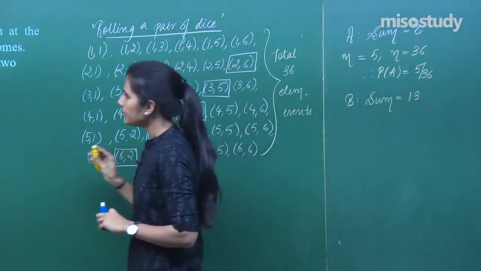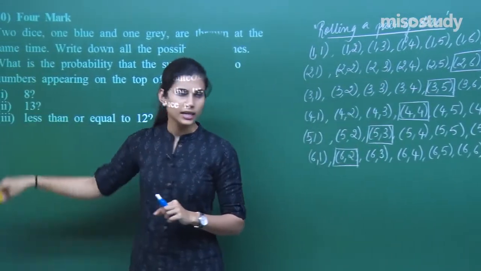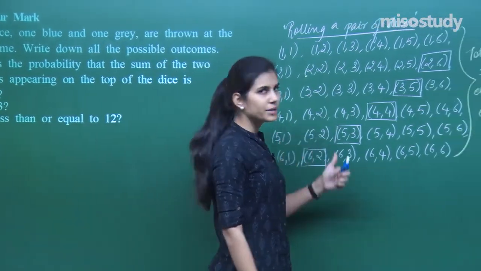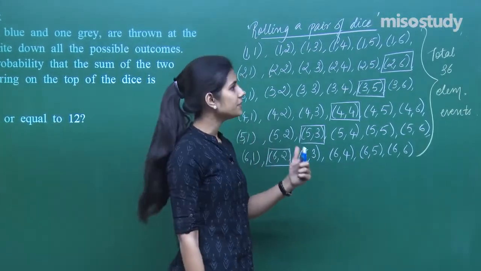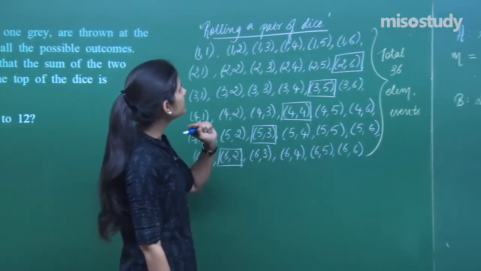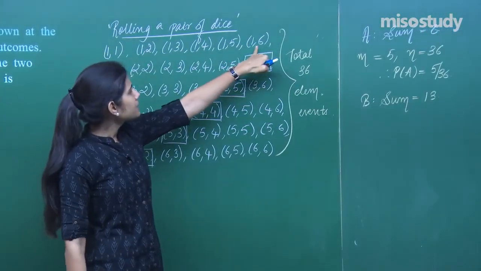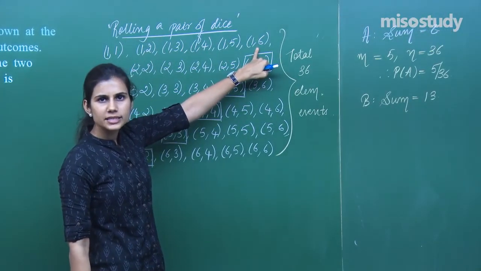What is B? B is that the sum is 13. Out of all these possible outcomes, how many are there which are in favor of event B, that the sum is 13? Now clearly see, in the first row, maximum sum is given by 1, 6, it is 7.